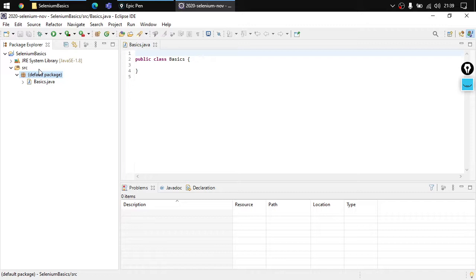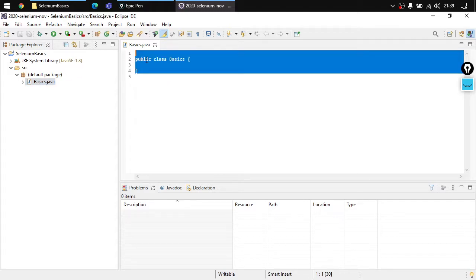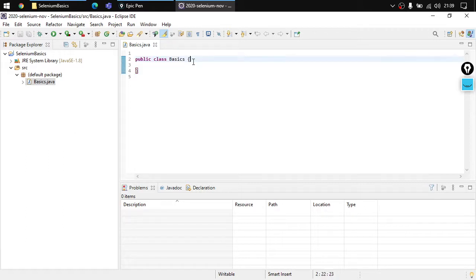So yes, it is required, but why and how, we will be learning about that in the coming time. Now let us just learn about this basics.java file. You can see that this file has been created. There is some text written inside it: public class basics and the two curly brackets, nothing else.